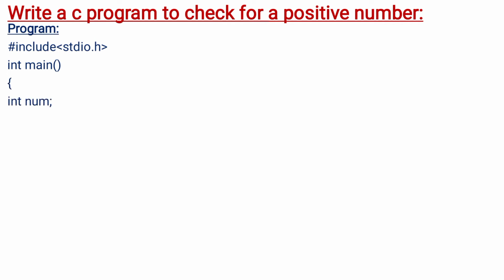Next, here we are checking whether a number is positive or not. That's why we have to take one number as input. So here I am declaring int num. Here num is a variable and it is of integer data type.